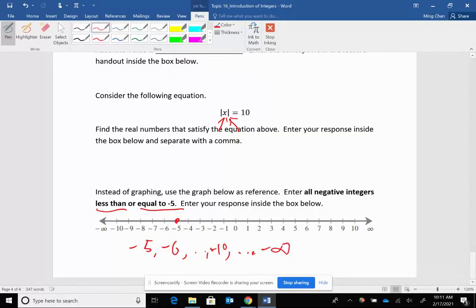Now, sometimes if you don't see the symbol to show all components, the three dots I asked you to use in D2L where you enter the fraction for me, if you don't see this, then you don't have to use the -infinity sign. You just need to do the dots. That will be fine. All right, so that will conclude this video.